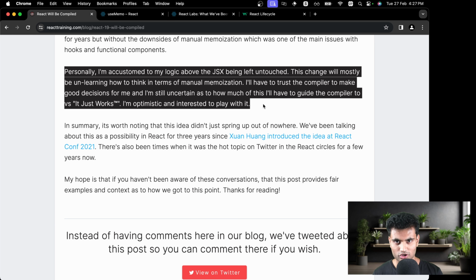Again, we do not know a lot more about how it works. I don't think anybody other than the React team is trying it out right now. It's live on the Instagram code base. The entire Instagram code base is being compiled using the React compiler, but that's it. We don't know a lot more about it.